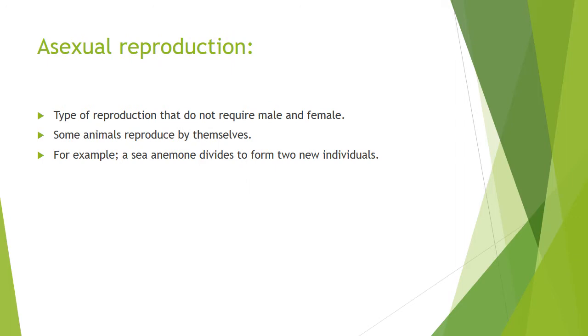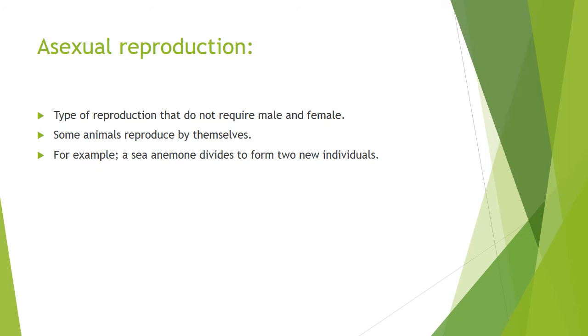Now, asexual reproduction. What is asexual reproduction? It's a type of reproduction that does not require male and female. ऐसी reproduction जिसमें ना male की जरूरत होती है ना female की जरूरत होती है. Some animals reproduce by themselves. कुछ animals खुद ब खुद reproduction करते हैं.